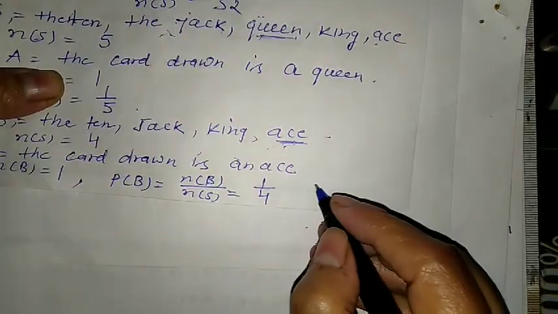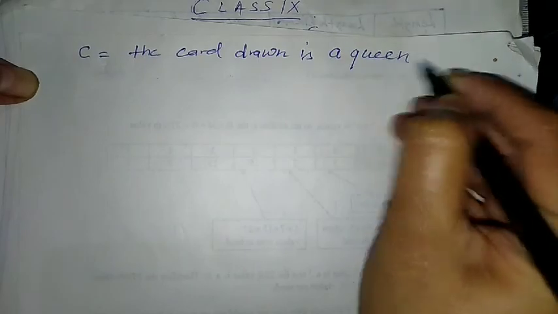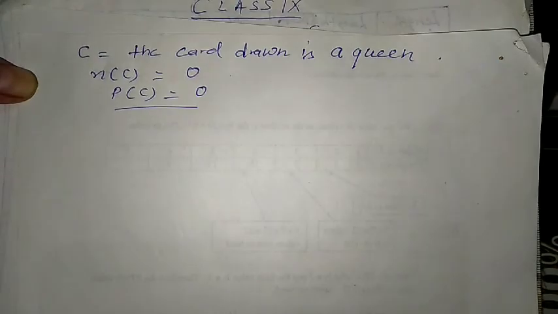So suppose C here we are taking, the card drawn is a queen. So what is the number of C in the second case? Number of C is 0. So the probability of C is equal to 0.